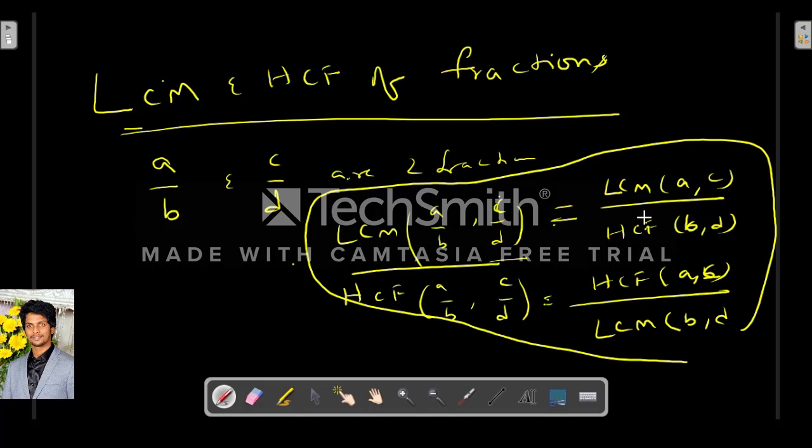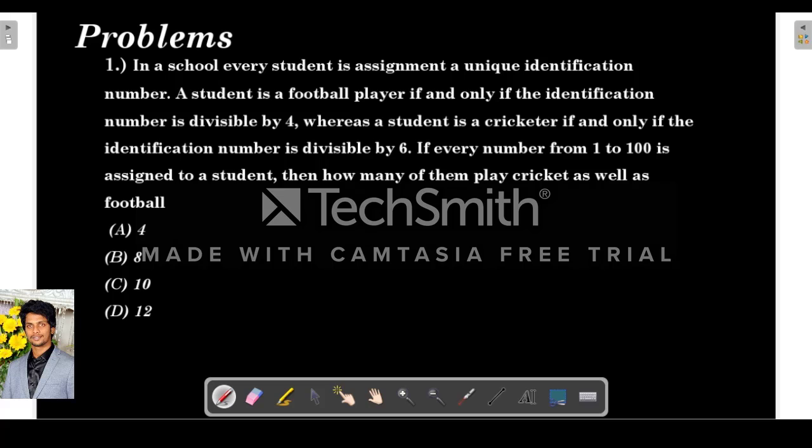So remember this formula, this is also very important. LCM of two fractions is LCM of numerators by HCF of denominators. HCF of two fractions is HCF of numerators by LCM of denominators. Okay, so now let's look at problems.